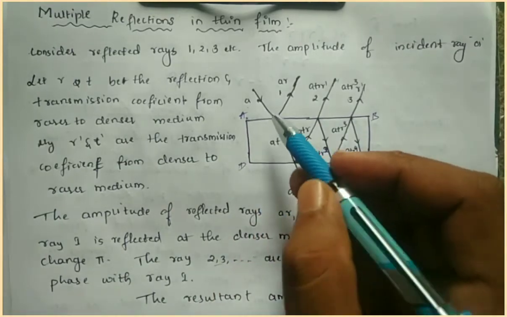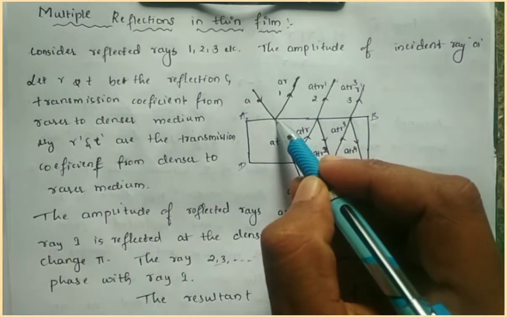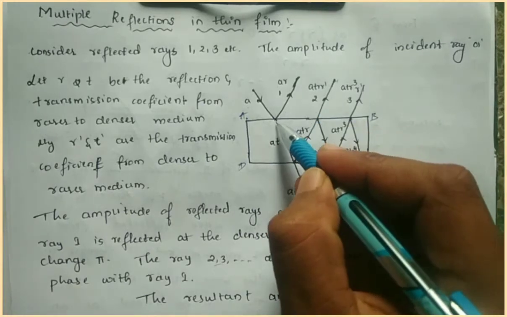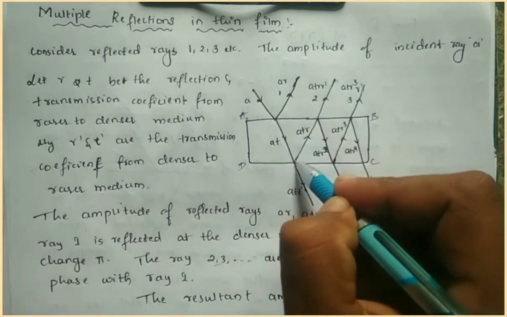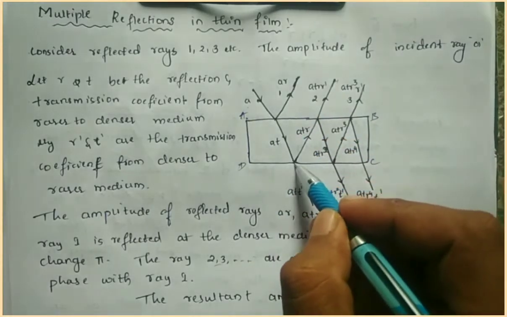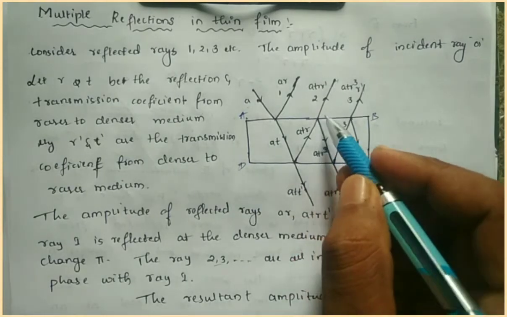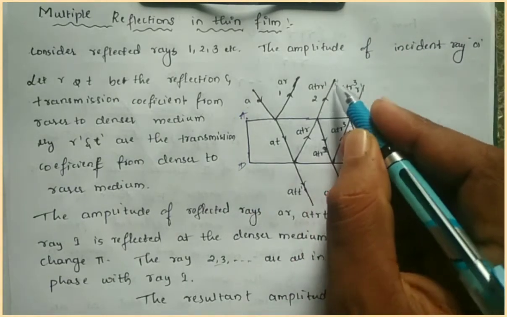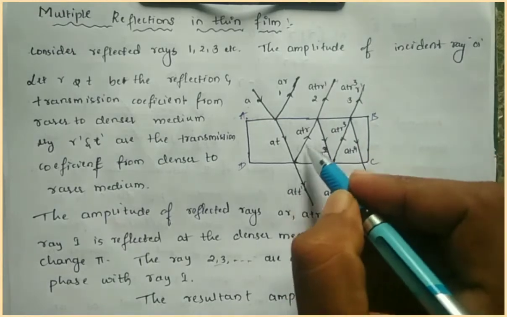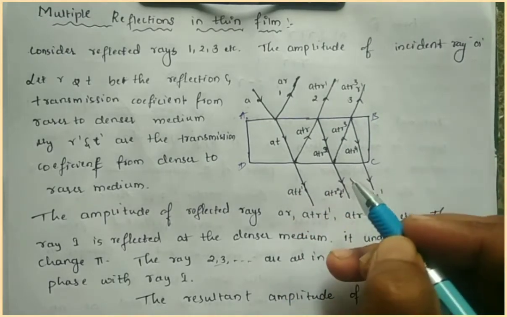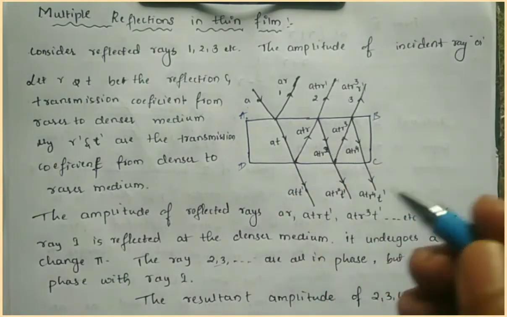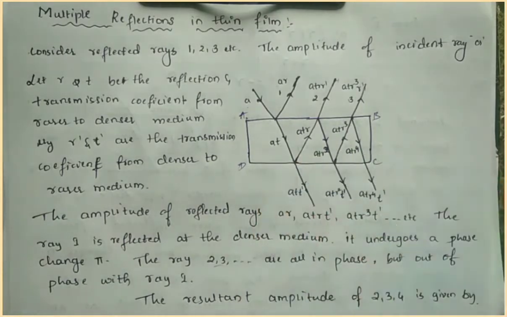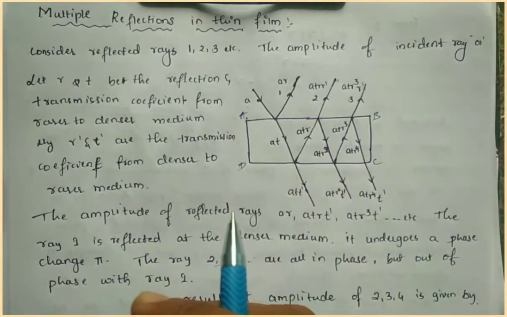When a ray of light is incident on a thin film, it will be partially reflected and transmitted. It means it will be reflected and refracted. This refracted ray again will be reflected and transmitted, and this process goes on continuously. For this continuous process of reflection and refraction, we get the interference pattern.